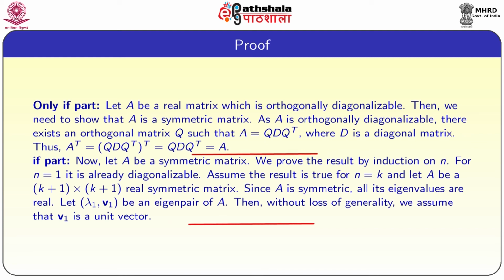Since A is symmetric, all its eigenvalues are real. Let lambda 1, v1 be an eigenpair of A. Without loss of generality, we can assume that v1 is a unit vector. If it is not, then we can divide by its length, and that is also a unit eigenvector.